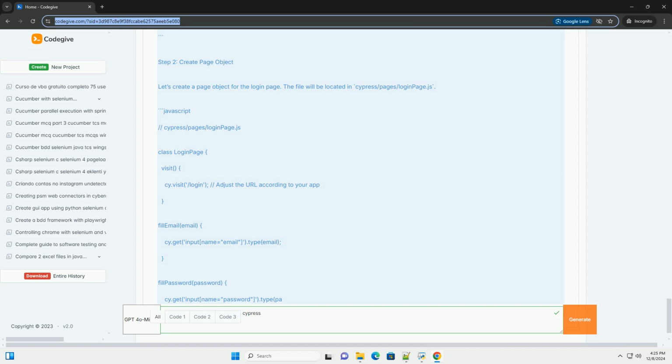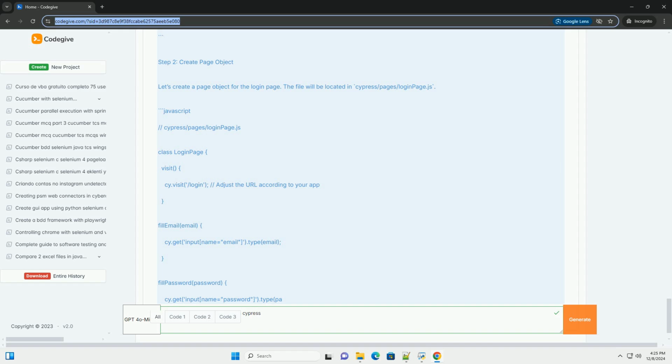Step 4, running the tests. You can run Cypress using the following command. Bash: npx cypress open. This will open the Cypress test runner, where you can select your test file, login.spec.js, to execute the tests.